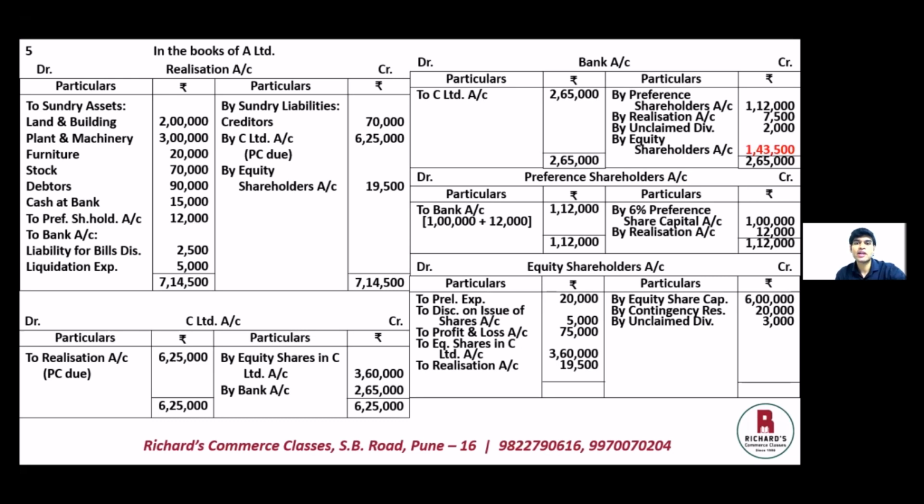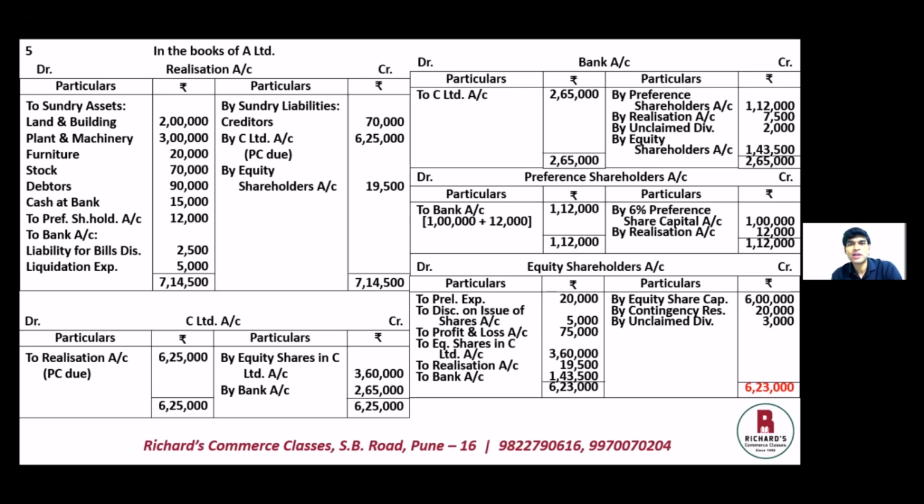The second effect of that will be on the debit side of equity shareholders account as to bank account 1,43,500. And finally, we have equity shareholders account. If everything is done right, equity shareholders account should tally, and here it tallies at 6,23,000. So here we have all the ledger accounts in the books of A Limited.